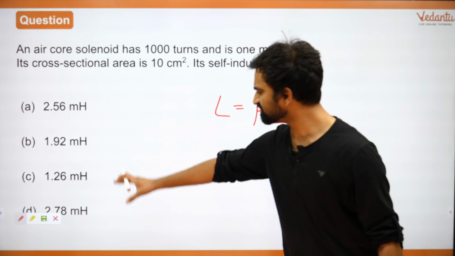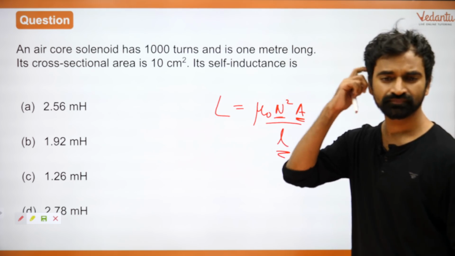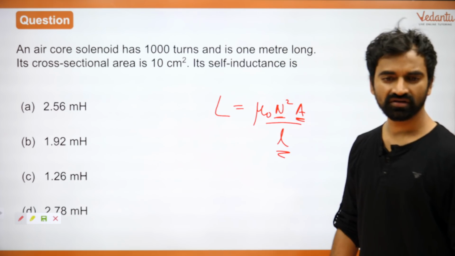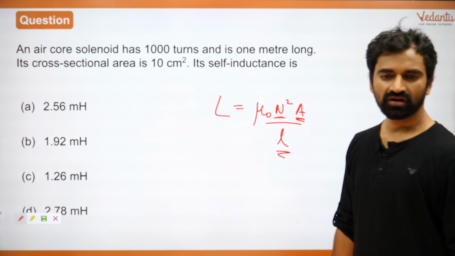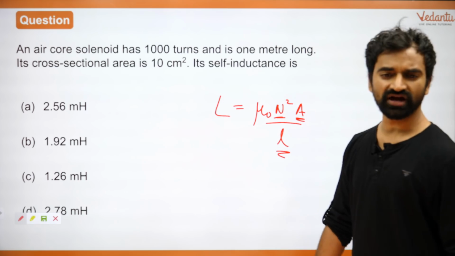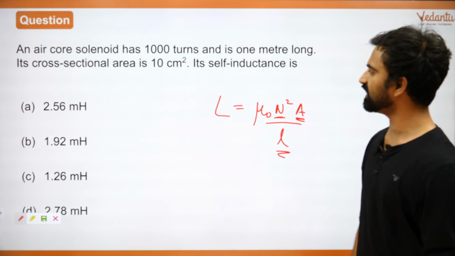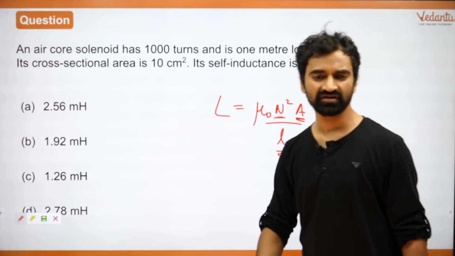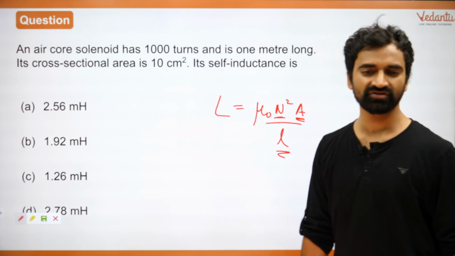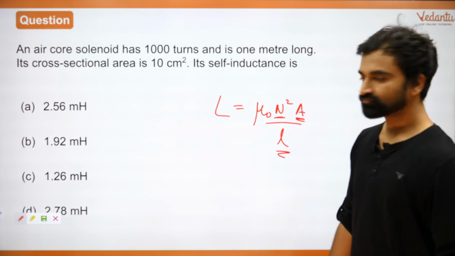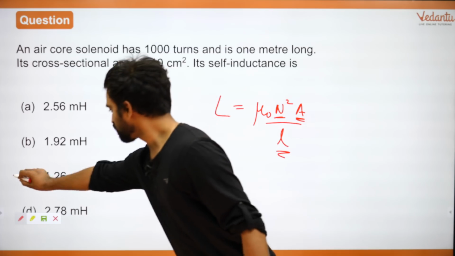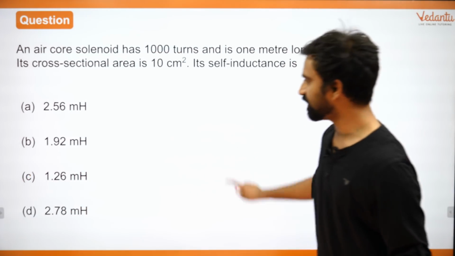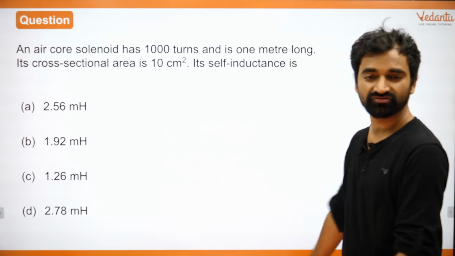The answer I believe is, what is the right answer over here, everyone? Sabhyata Singh, you could do that. Yes, you could find out the total flux and equate it with Li. The I will get cancelled out. That is how you'll derive this formula and end up with the answer. Absolutely. Very good. The majority of you are saying C. I'm going with C. Very good. I'm not solving it. Like I said, substitution of formula.